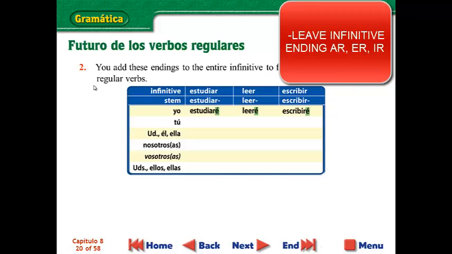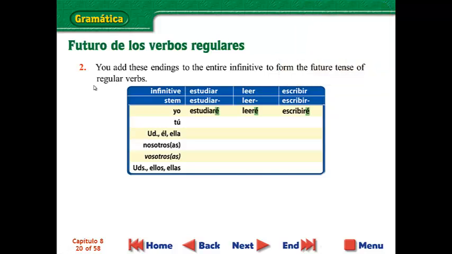So, notice how in the yo form, all we did to the verb was just add an é with an accent. We don't even have to take off the AR, ER, or IR. You just tack on the ending to the end of the verb. So be sure to copy these endings down.